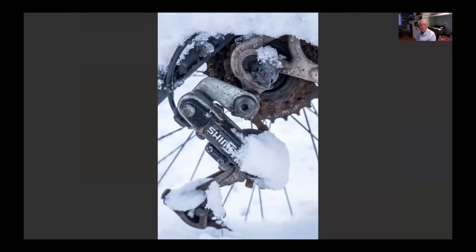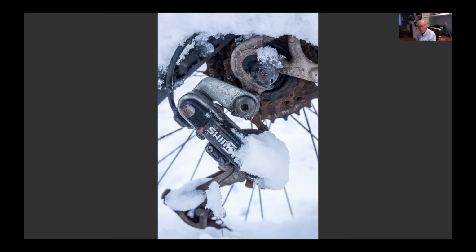Here's another example. This is the derailleur of a bicycle on a street. By coming in close on it, you eliminate what's distracting and just concentrate on the pure form itself. Again, getting close. Your iPhone has the ability to take almost macro photographs.